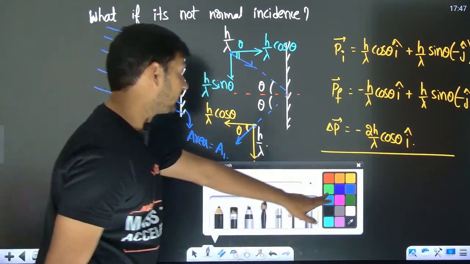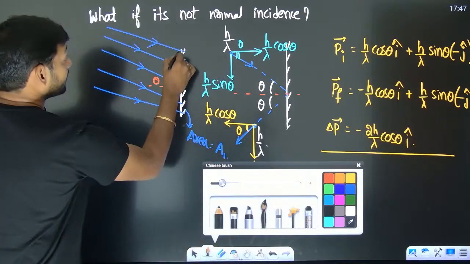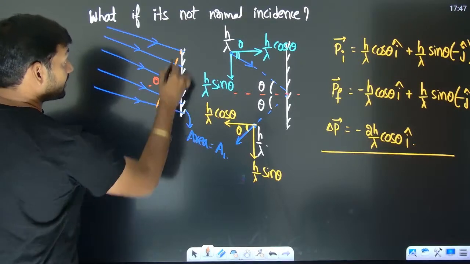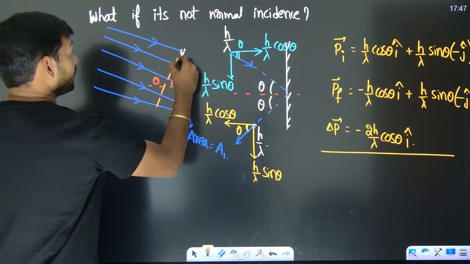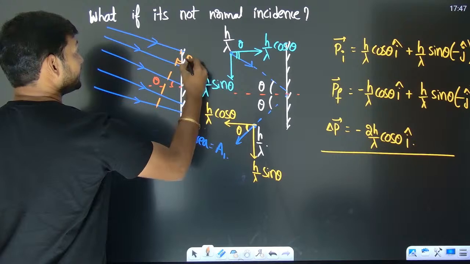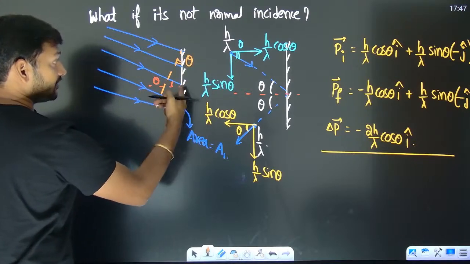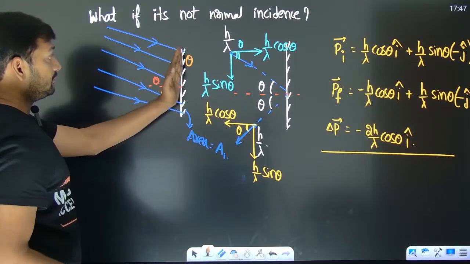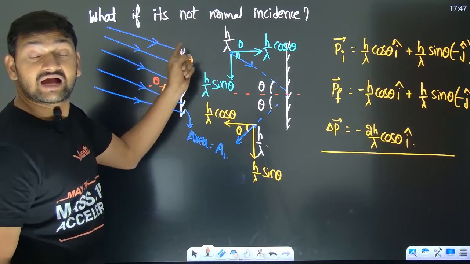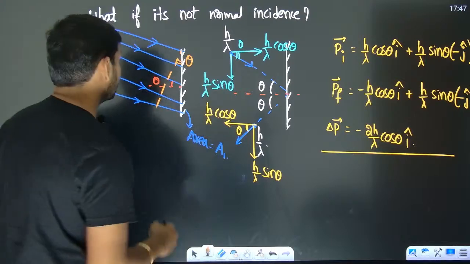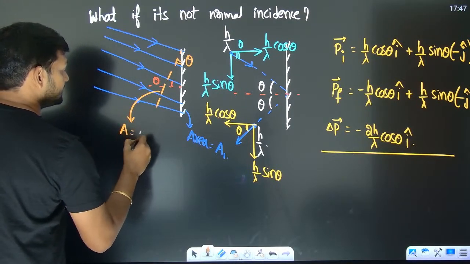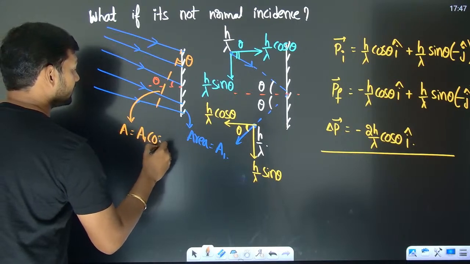We have to talk about an area which is perpendicular to the beam, the projection of A1. What will be this angle? It will be theta. I have taken the normal, right? If I make this perpendicular to the beam, then you have to rotate it by some angle theta. So this area is A1 cos theta.